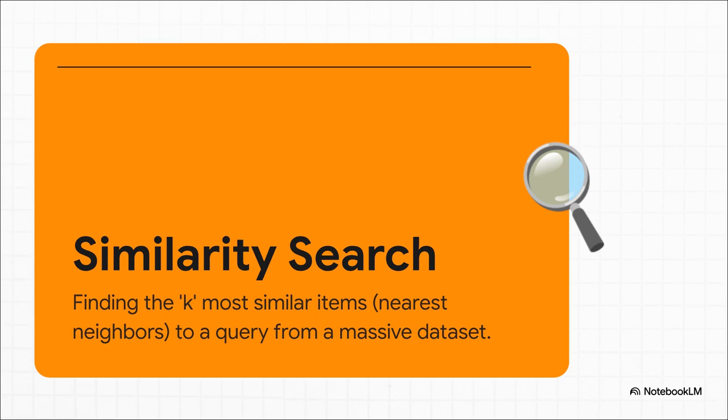Right, so the technical term for this is a k-nearest neighbor search, or KNN. The best way to think about it is like this. AI plots every single item on this giant, incredibly complex map that has hundreds of dimensions. A vector is really just the set of coordinates for one item on that map. So finding a similar song literally means finding the song that's physically closest to it on this crazy invisible map.